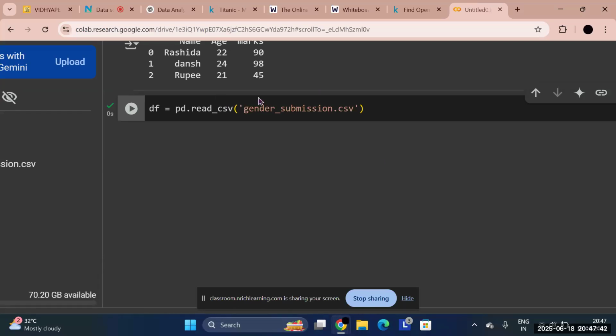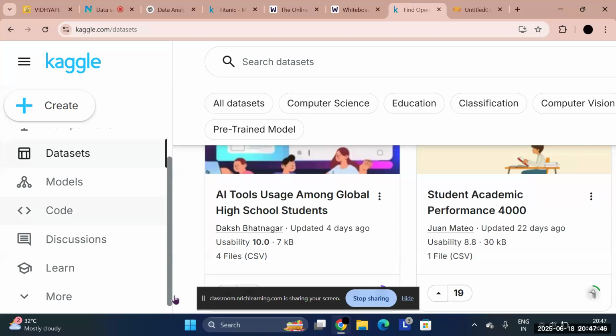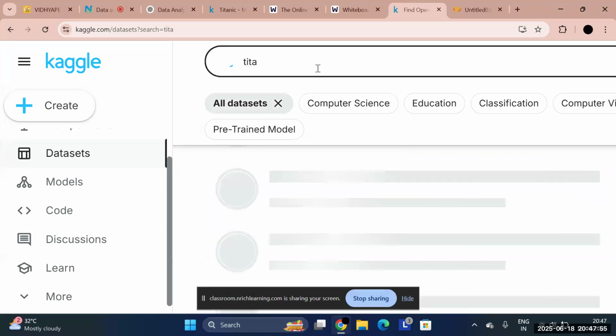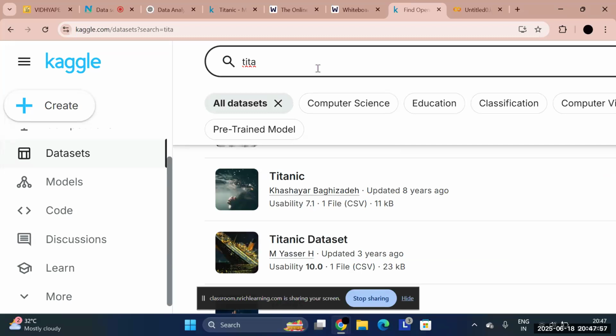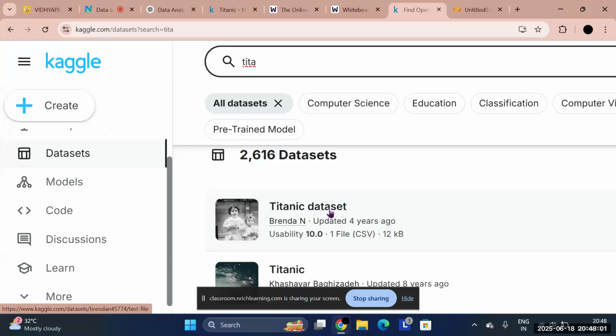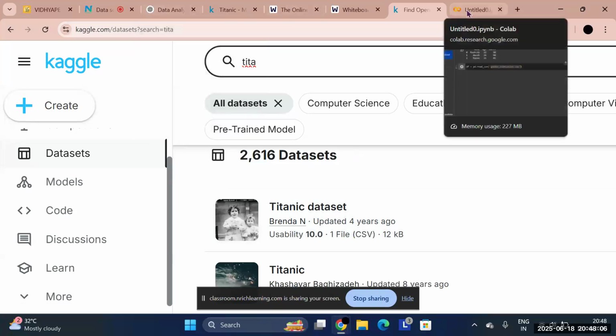Before that, you might ask me where I found this file. Just go on the Kaggle platform and find whatever kind of data you want. Let's say we will be using the Titanic data. This is the first basic data set we all study and try on.